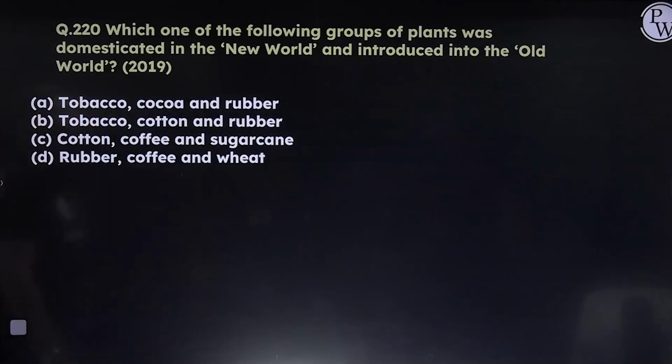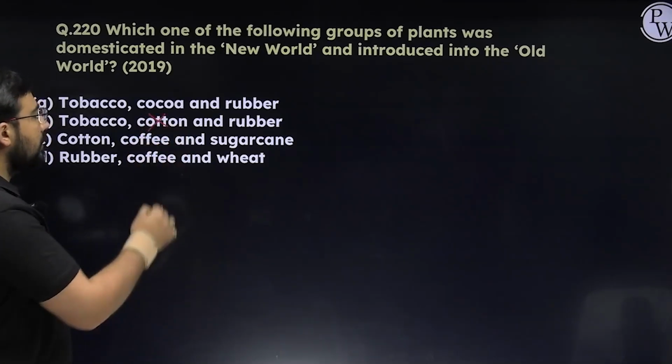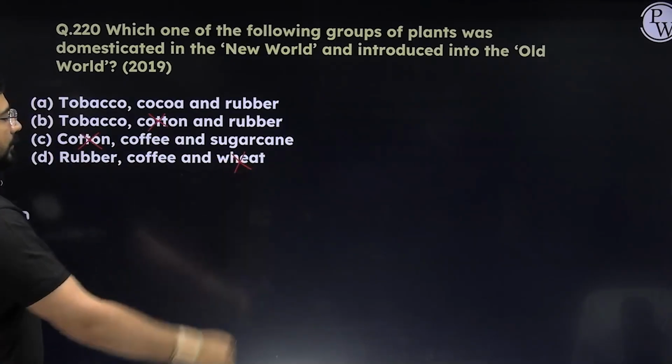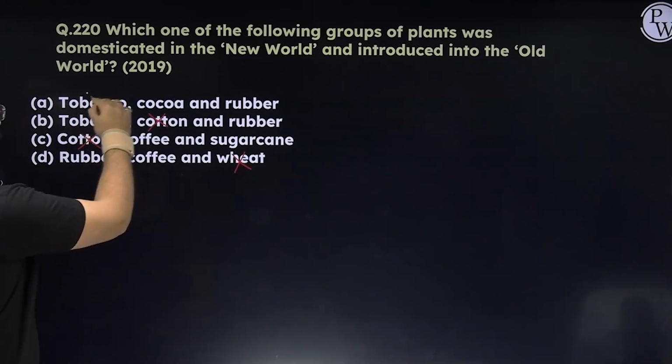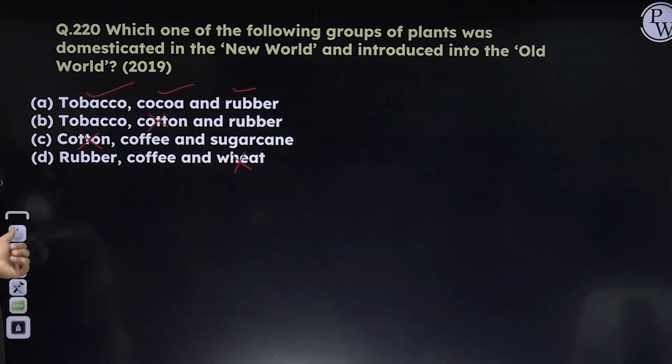The following plants were domesticated in the New World and introduced in the Old World. So please see, in India, which of the following have been there from a long time? Cotton cannot be introduced by anyone else, right? On the basis of cotton, you can eliminate B and C, and wheat is also there from a long time. So we are left with tobacco, cocoa, and rubber. So the answer is going to become A.